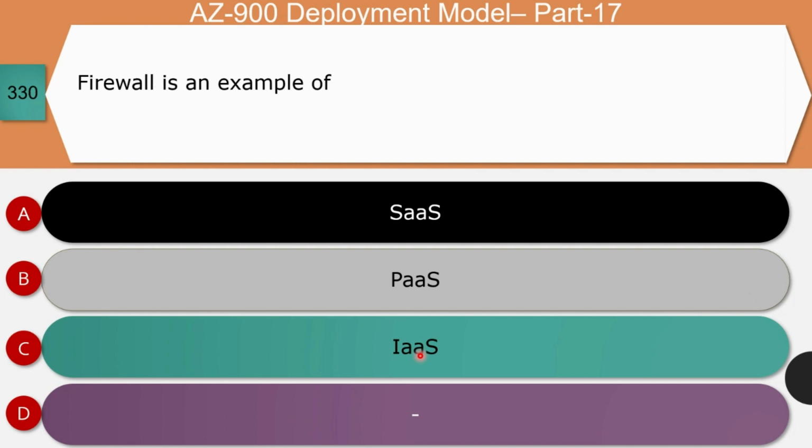Next question, firewall is an example of software as a service, platform as a service, or infrastructure as a service. The right answer for this question is infrastructure as a service. Let's see the reason. Firewalls are one of the most critical security features. Most infrastructure as a service providers make firewalls available to the customers, which is part and bundle of the server, network, storage, and VMs. And so it is part of the infrastructure as a service layer, and so C is the correct answer.